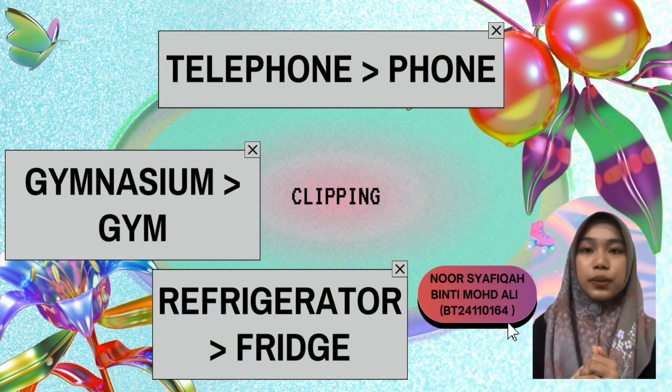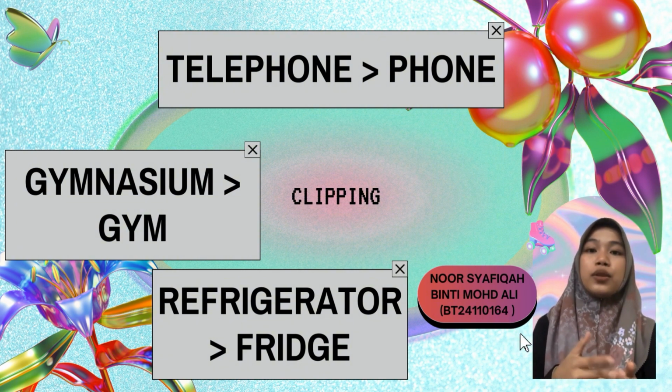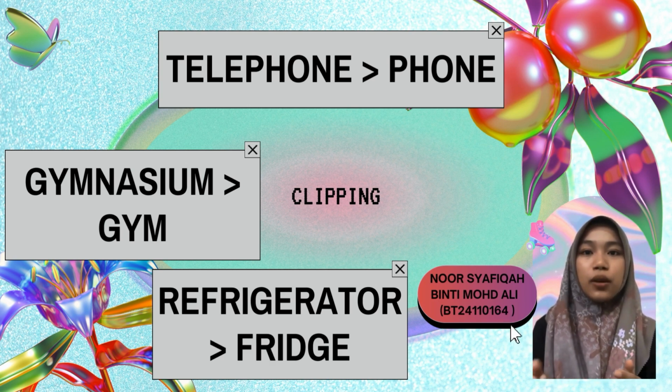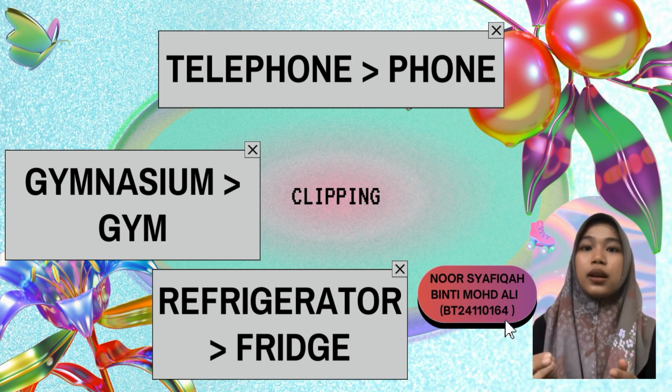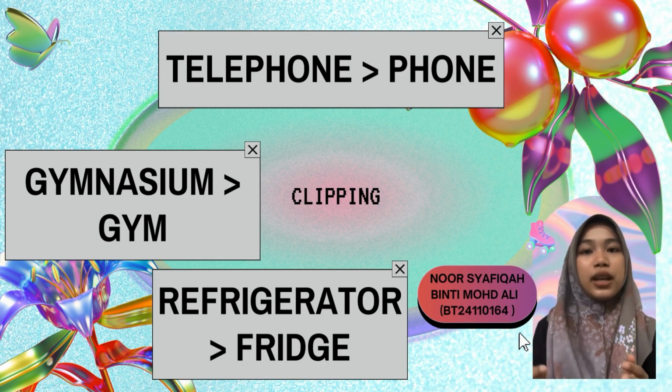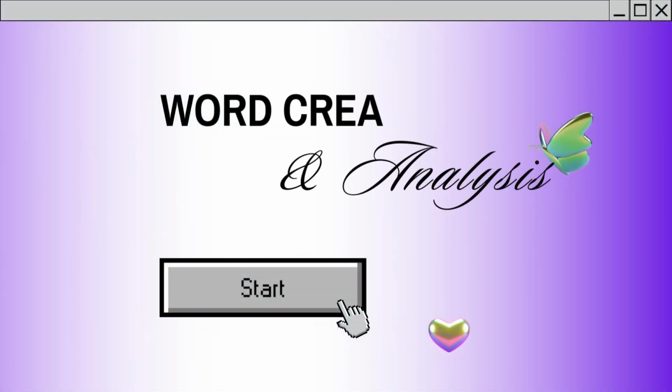The third example is refrigerator, which we usually call fridge. The beginning or end part of the word is removed, which is re and gerator.